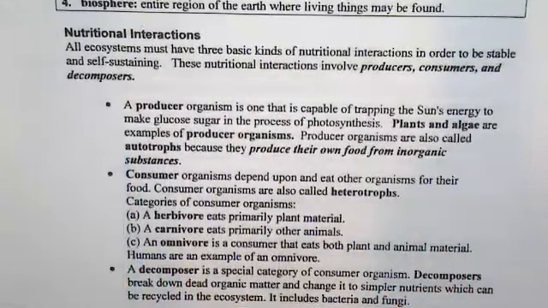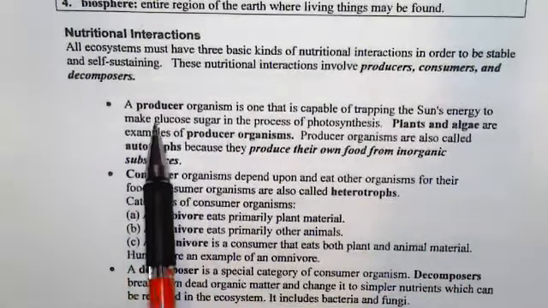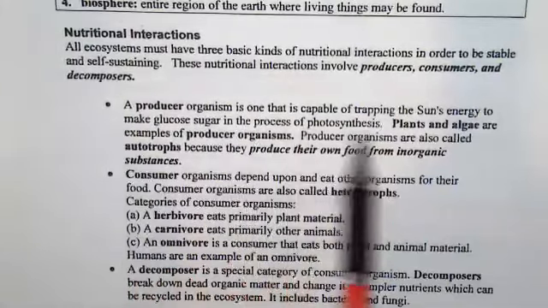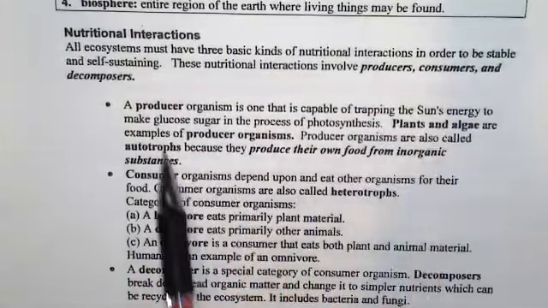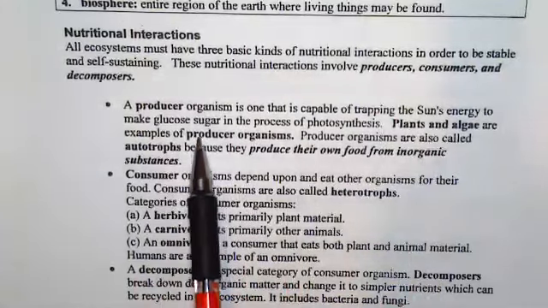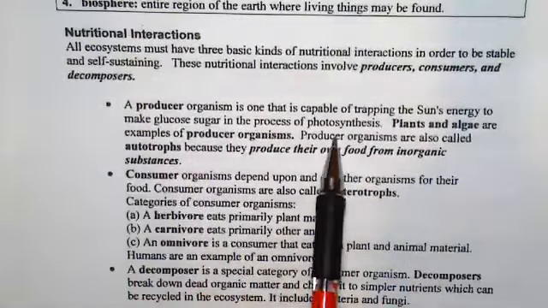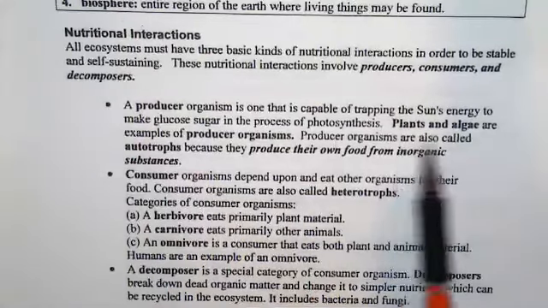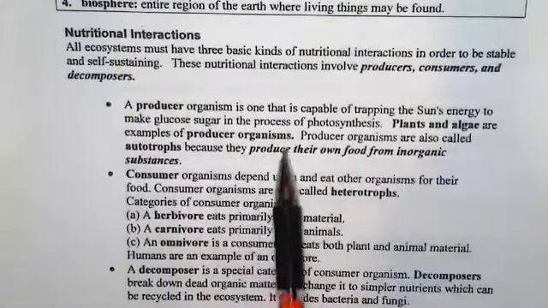Right. So what is a producer? A producer organism is one that is capable of trapping the sun's energy to make glucose sugar in the process of photosynthesis. In other words, they can make their own food. They use the sunlight to make their own food. Examples would be plants and algae. They can make their own food.